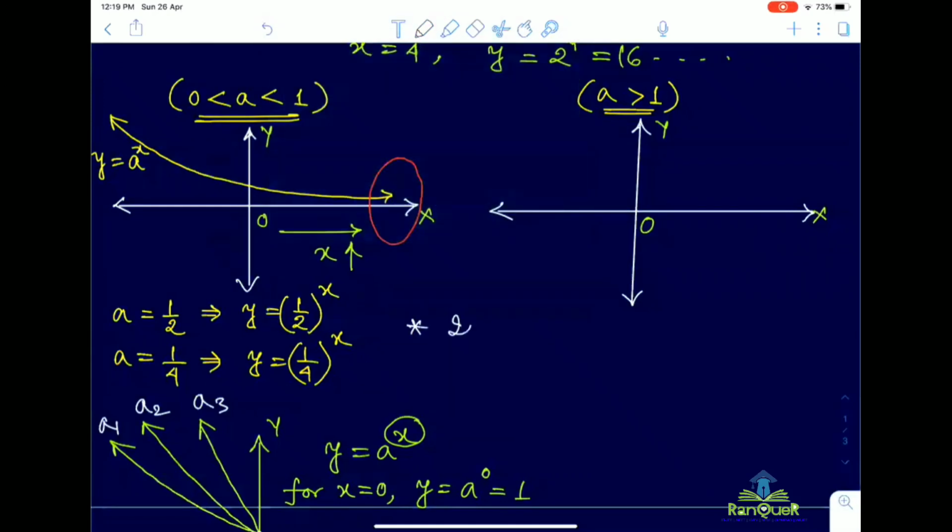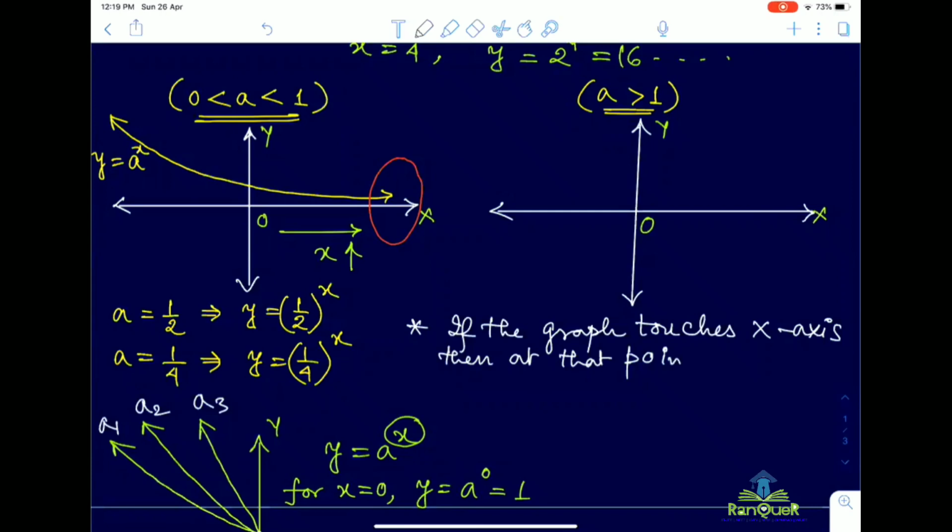If the graph touches the x-axis, then at that point y equals 0. Do you agree, all of you? Yes, sir. But since we are dealing with a positive value of the base, in this case a is between 0 and 1, so obviously positive.